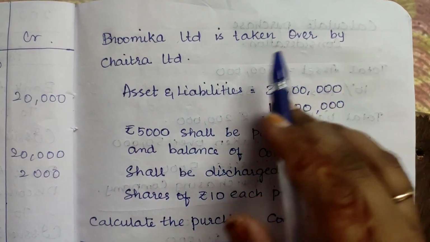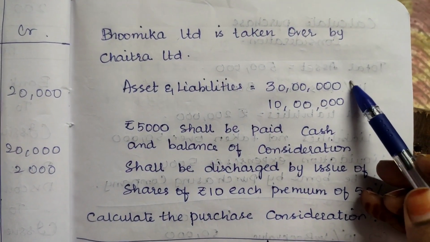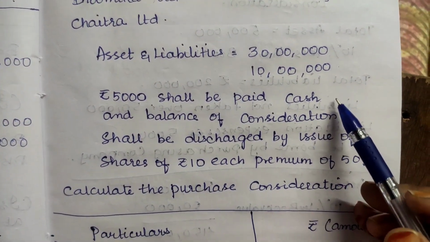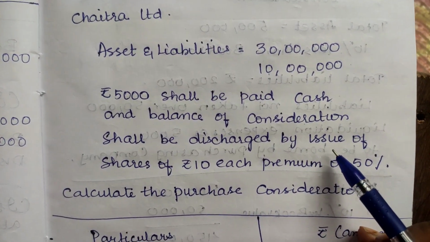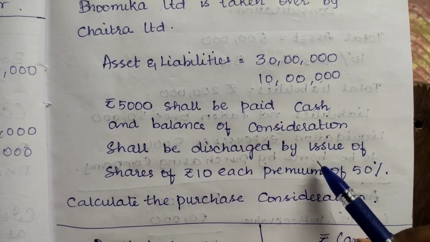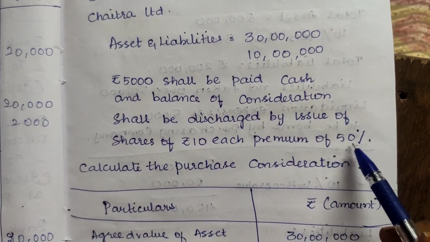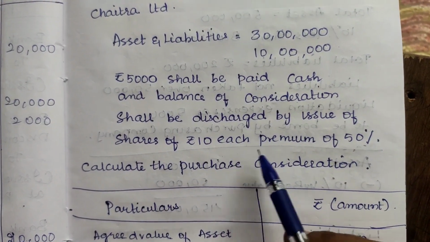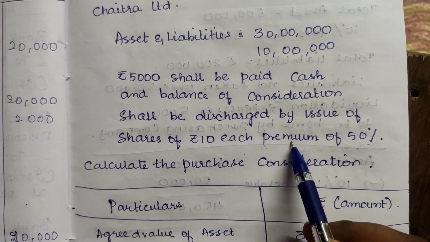Bhumika Limited is taken over by Chetra Limited. Assets are 30 lakh and liabilities are 10 lakh. 5,000 shall be paid in cash. The rest we have to give them in the form of issue of shares, and that too with a premium of 50% on 10. A premium of 50% on 10 means 15 rupees. 50% of 10 is equal to 5, and 10 plus 5 is 15 rupees.